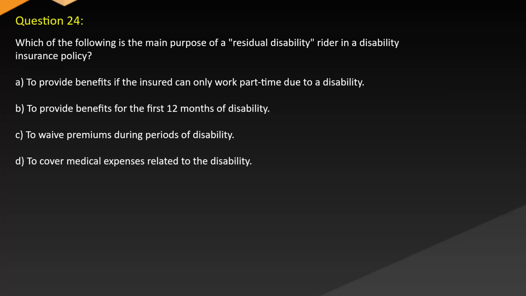Question 24. Which of the following is the main purpose of a residual disability rider in a disability insurance policy? A. To provide benefits if the insured can only work part-time due to a disability. B. To provide benefits for the first 12 months of disability. C. To waive premiums during periods of disability. D. To cover medical expenses related to the disability.